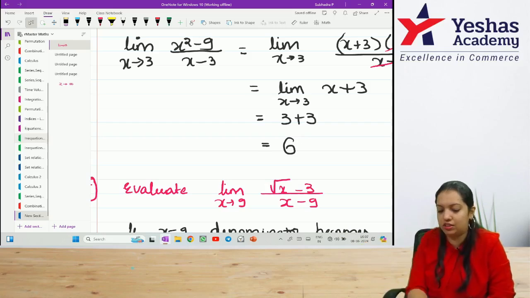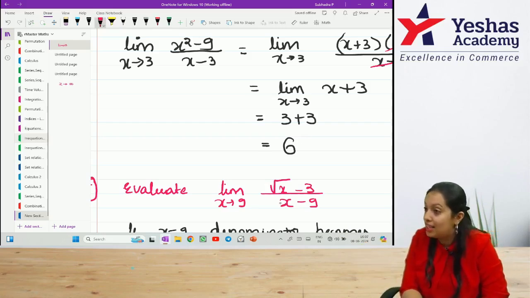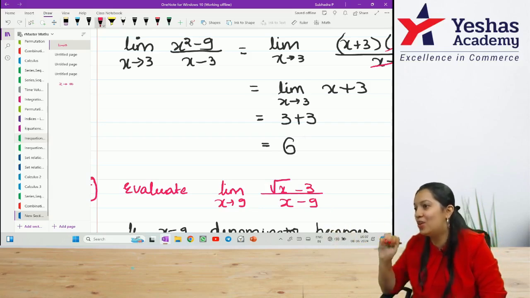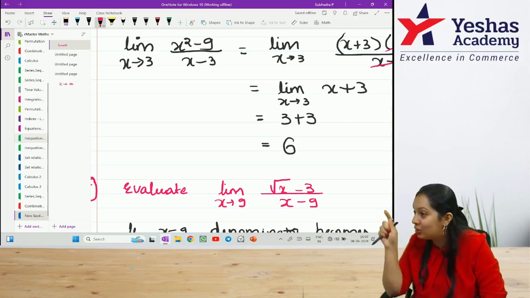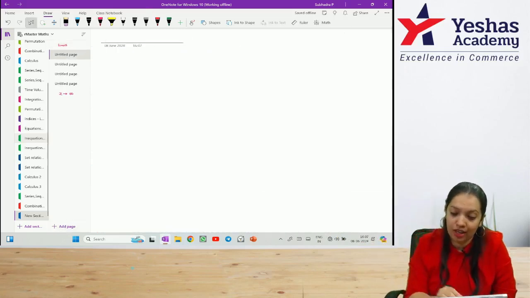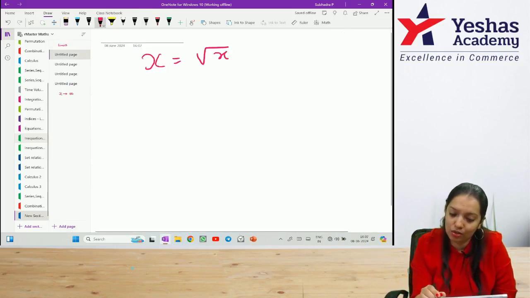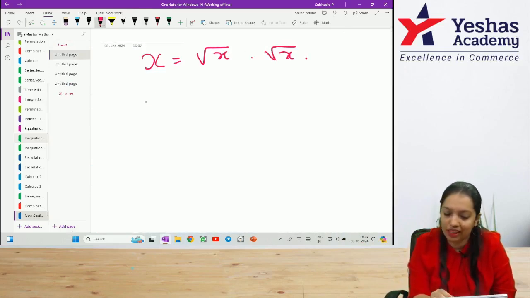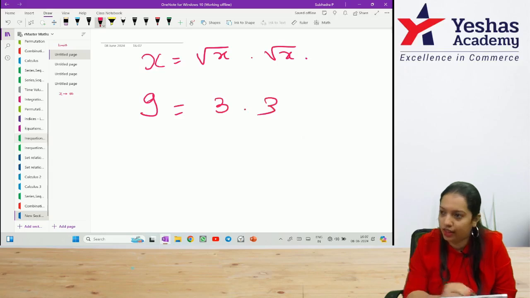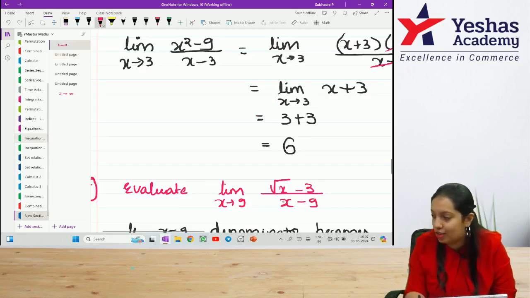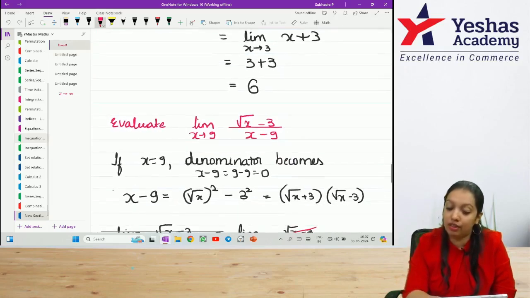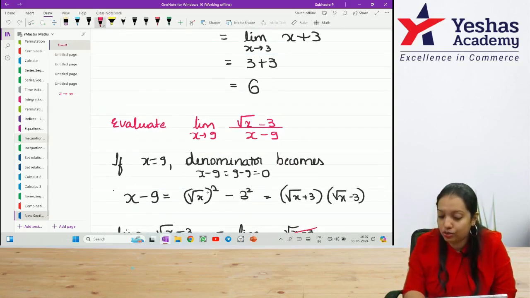Look, what does the question say? Limit x tends to 9. In the denominator I have x minus 9. So this becomes 9 minus 9, 0. Denominator should never become 0. So now look at the board carefully. Can I write x as square root of x into square root of x? Can I write 9 as 3 into 3? So now I will change this denominator x minus 9 as root x the whole square minus 3 square. 9 becomes 3 square, x becomes root x into root x.